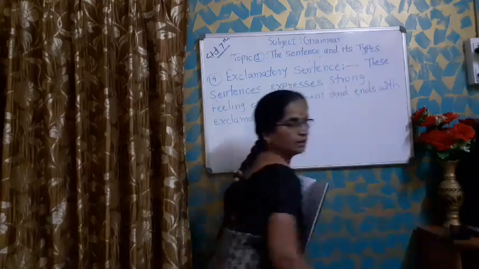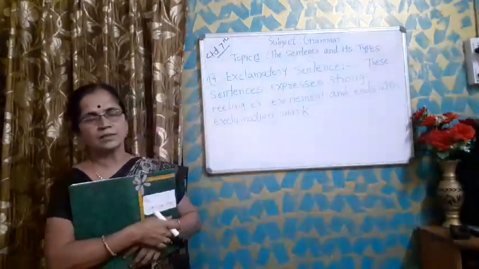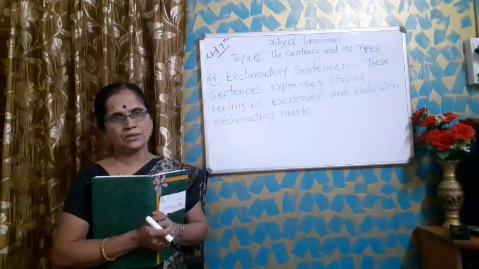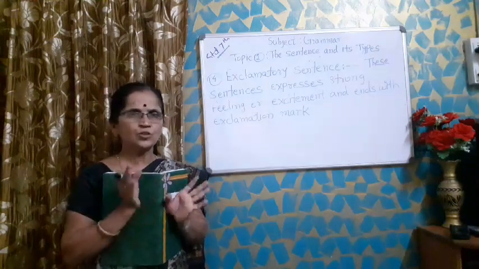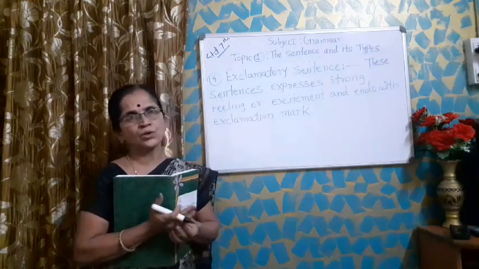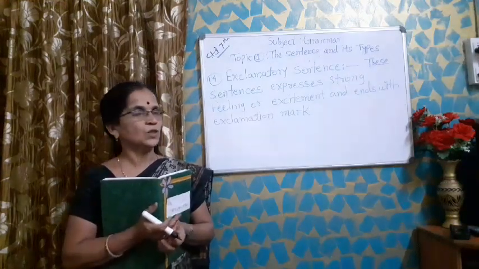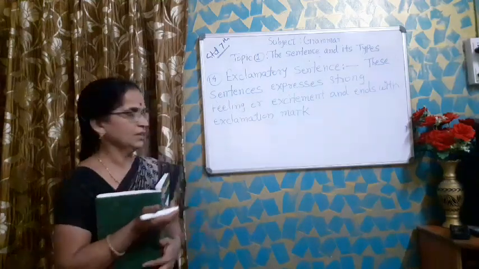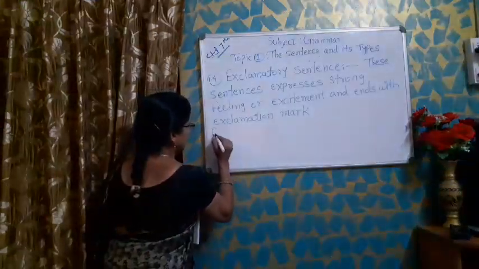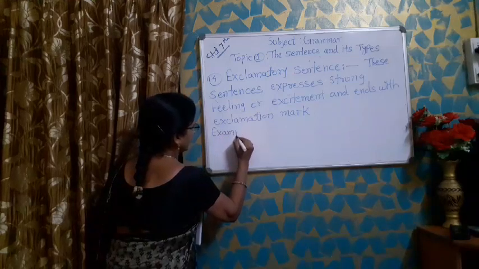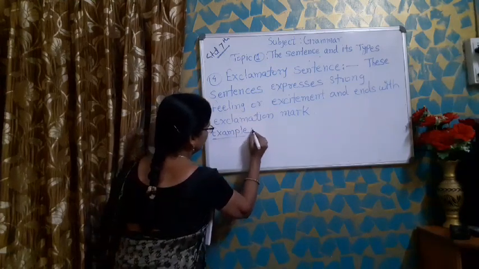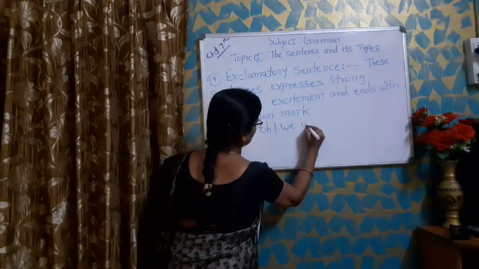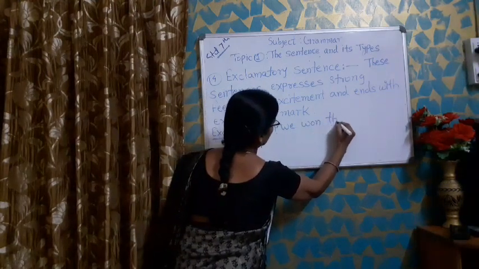Now, can you tell me an example of such a sentence? Yes. Suppose your class team had won the match. Then, very slowly will you say, yes, we have won the match? Can we say like this? No. How will you say? Oh, we have won the match! This is an example of an exclamatory sentence. Oh, we won the match!